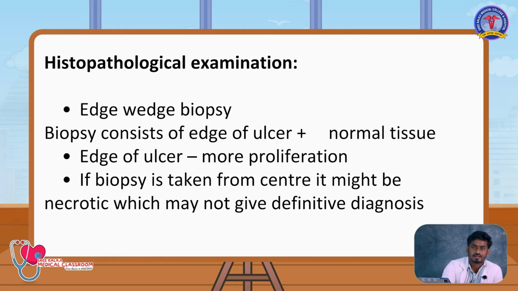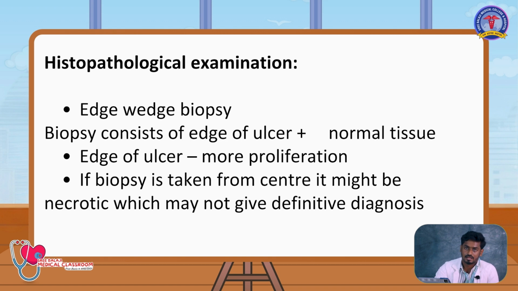So I'm once again summarizing it. The patient comes to the clinical OPD, you take the history and do the clinical examination, and you have a particular idea whether this might be a malignant lesion or not. Based on that, we go for USG. USG will specifically point out the site of the lesion, whether there are multiple sites or not. Then we will think about the neck region. Based on the USG findings, we proceed with either CT or MRI. If it is more of a bony lesion, or we want to know the vascular involvement, we go with CT. If nerve involvement or soft tissue involvement is suspected, we go with MRI. Up to this point, around 90 to 95% of the diagnosis is confirmatory.